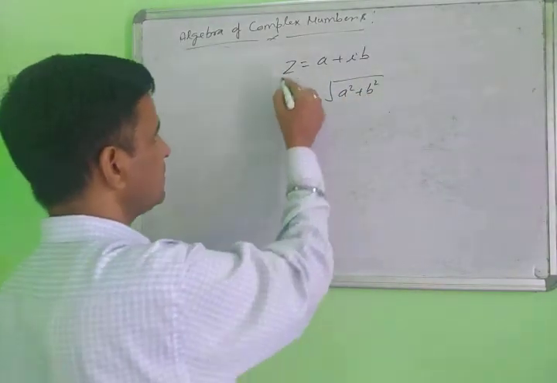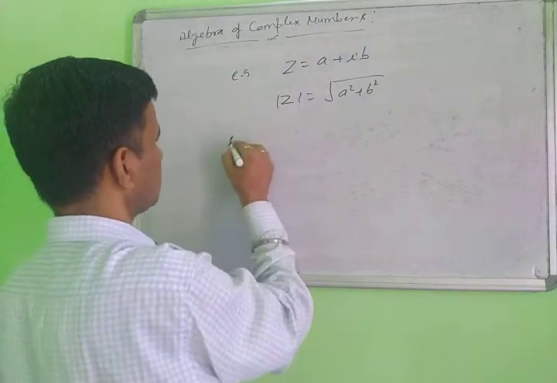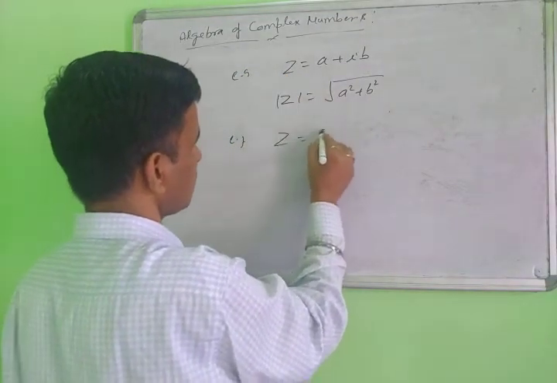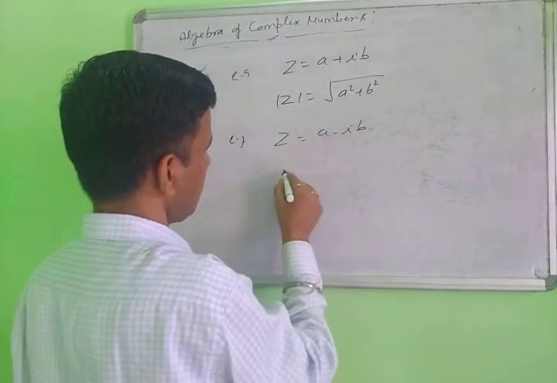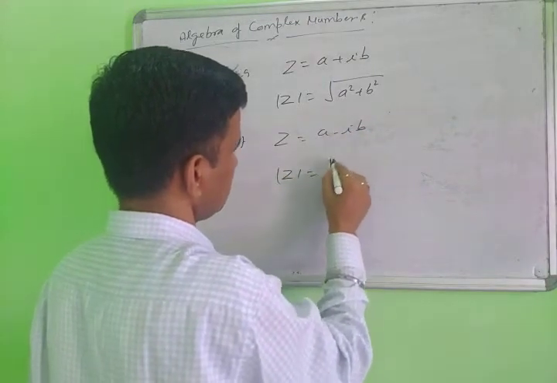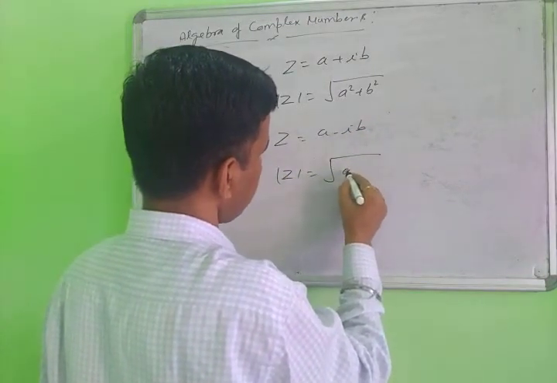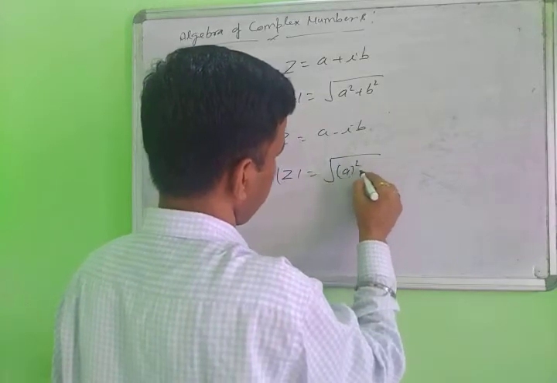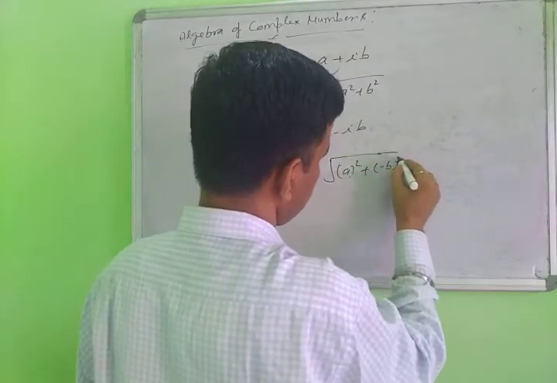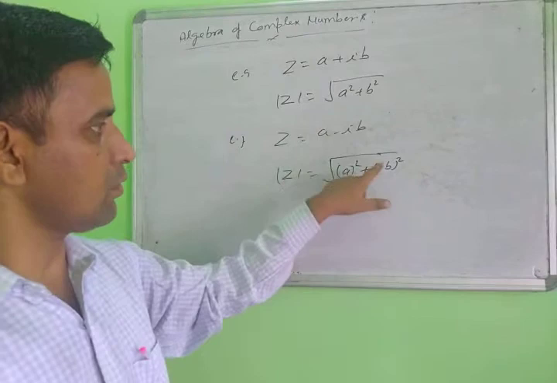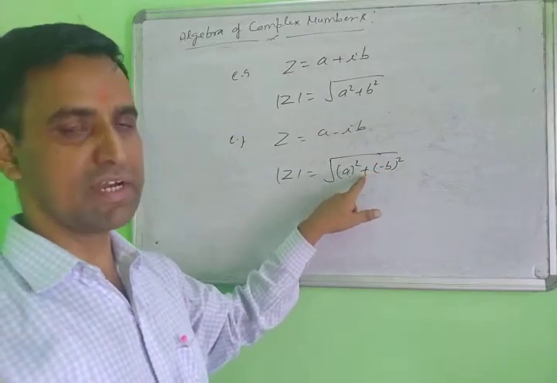Suppose this is the first example. Suppose example second, that z equal to a minus ib. What is the value of its modulus? So you write the same, a square plus (minus b) square. This minus sign will be put in bracket. Here always write in the positive.